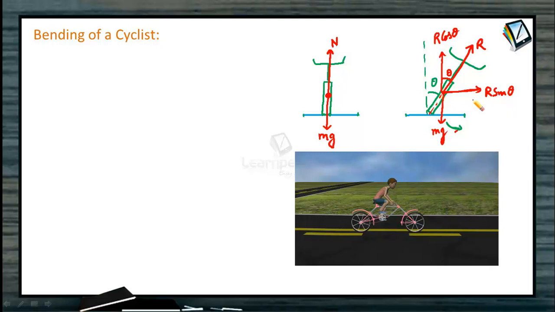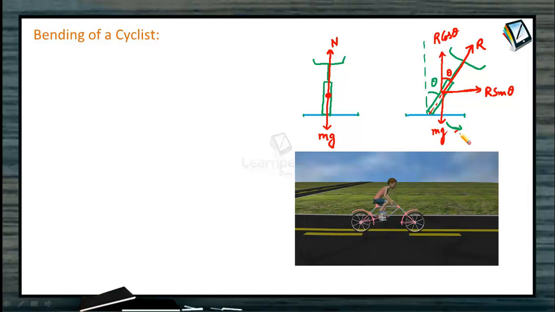So the cyclist provides himself the necessary centripetal force by leaning inwards on a horizontal track while going around a curve. Consider a cyclist of weight mg, taking a turn of radius r with a velocity v. In order to provide the centripetal force, the cyclist leans through an angle theta, as I have shown you in this figure.